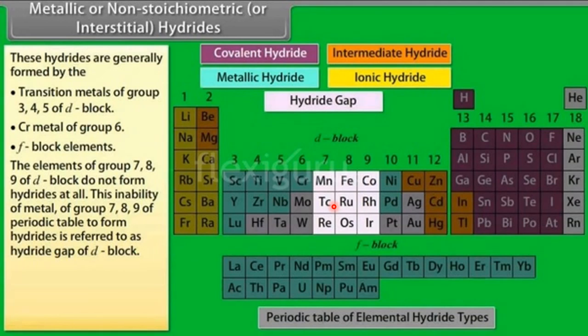Because of these three reasons, they don't go for hydride formation. Therefore, on the modern periodic table, this group is called the gap for hydride formation. Therefore, it is called the hydride gap. With this, we conclude our discussion on hydrides. In the next class, we will go for some more discussion.